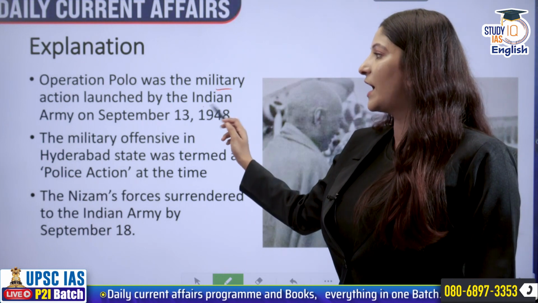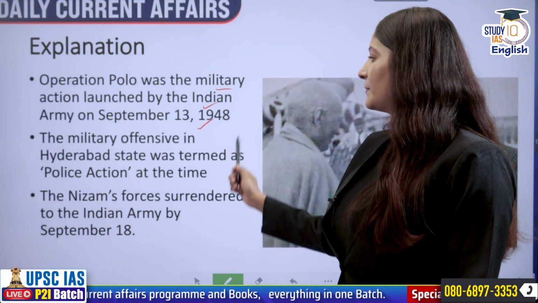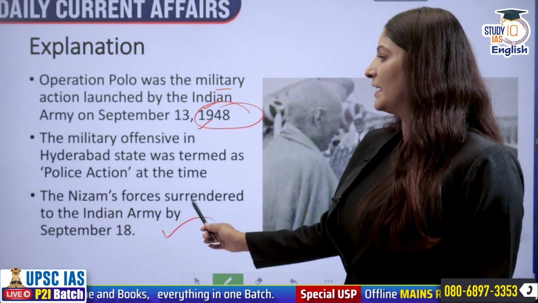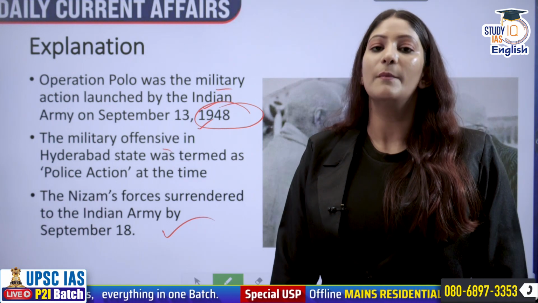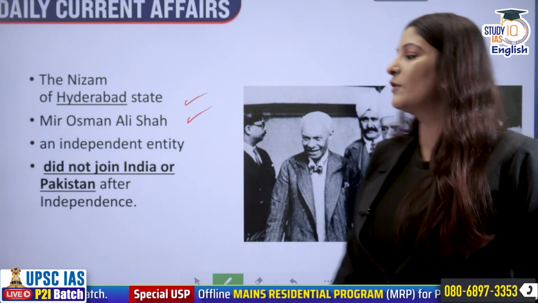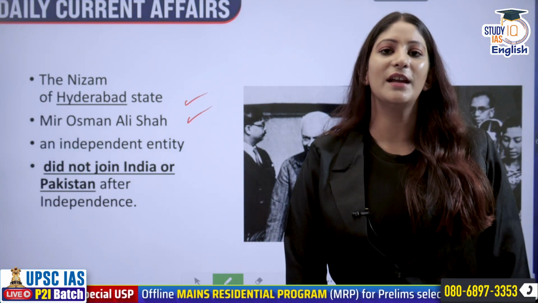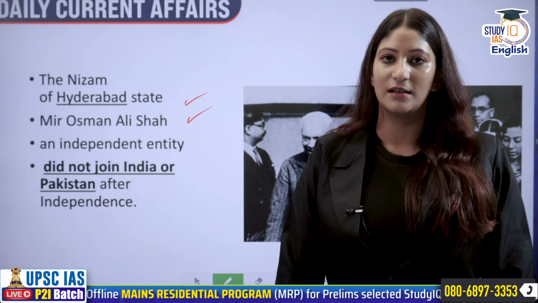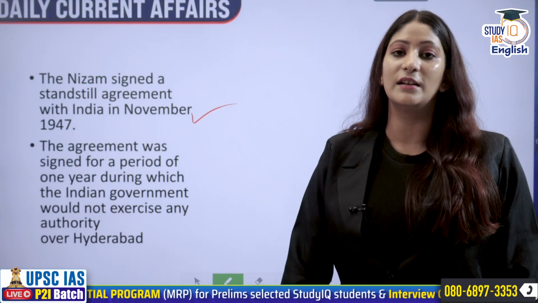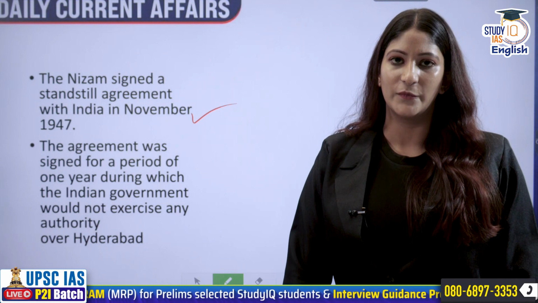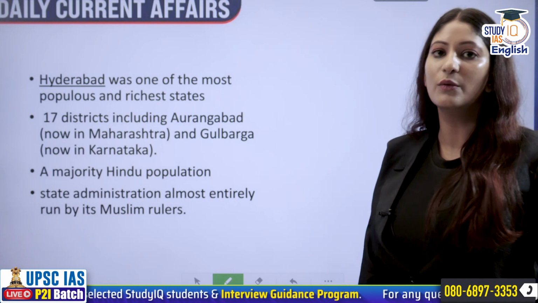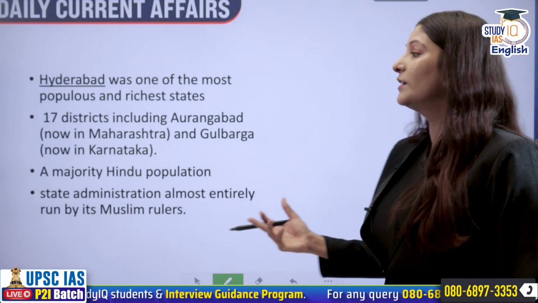Operation Polo was the military action which was launched by the Indian Army on 13 September 1948, and the forces of the Nizam surrendered on September 18. The military offensive was dubbed as Police Action by Sardar Vallabhbhai Patel. Nizam of Hyderabad state was Mir Usman Ali Shah, and he wanted to remain an independent entity, did not want to either join India or Pakistan. They signed a standstill agreement for 1 year. India would not have any authority over Hyderabad. But the situations became so dire that we had to revise that particular agreement.